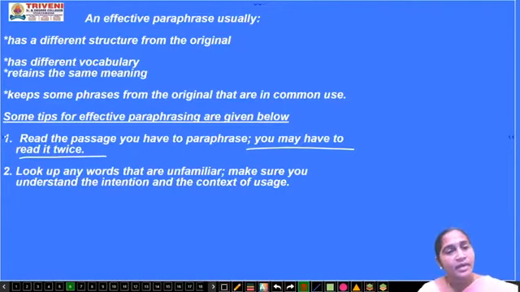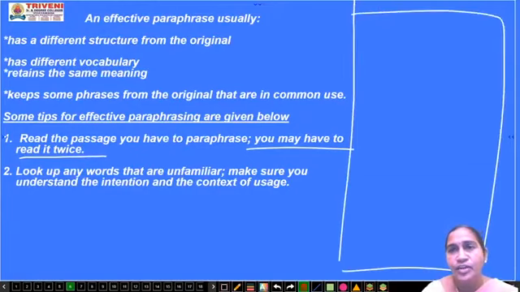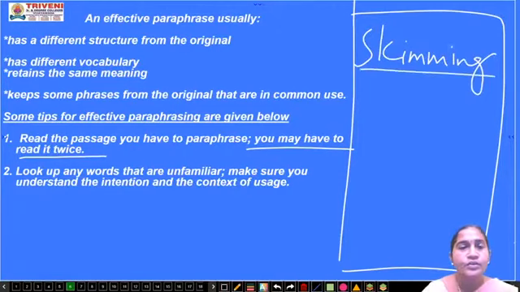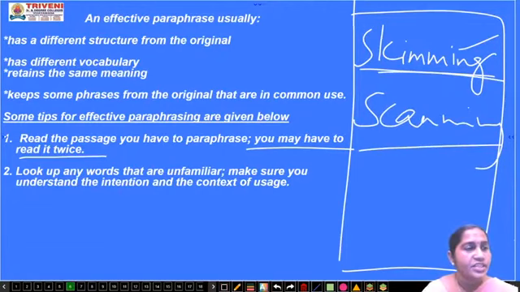So first, when you read that paragraph, you have a rough reading, that is called skimming. When you read all the matter at one glance, that is known as skimming. When you read a second time, when you scan each and every word and try to understand what is written there, that is known as scanning. So these two types of skills are required when you read, the skimming and scanning skills. So read it twice.